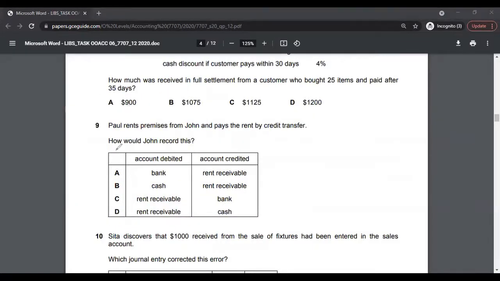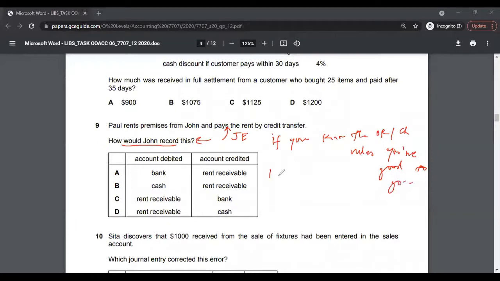Then you have question 9. Basically, how John would record this. This is asking about a journal entry. If you know the debit credit rules, I would say you are good to go. I would categorize this in the easy category. You must know this, because if you don't know how to make journal entries, then there's a problem. Journal entries are a very basic thing that you start accounting with, the very basic thing that you learn in accounting. So this should be an easy question.